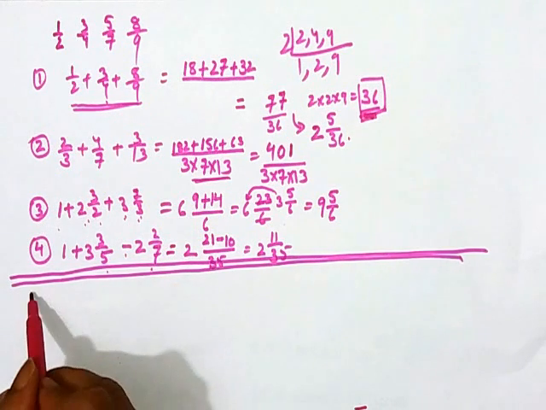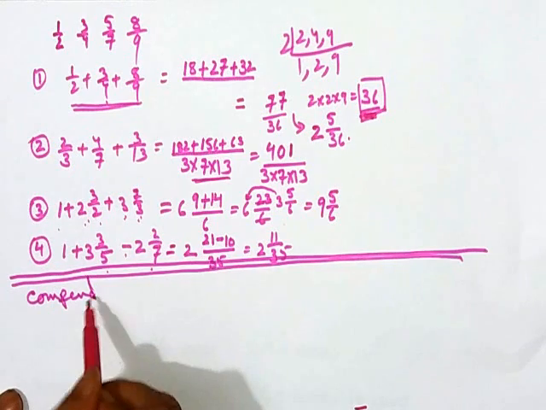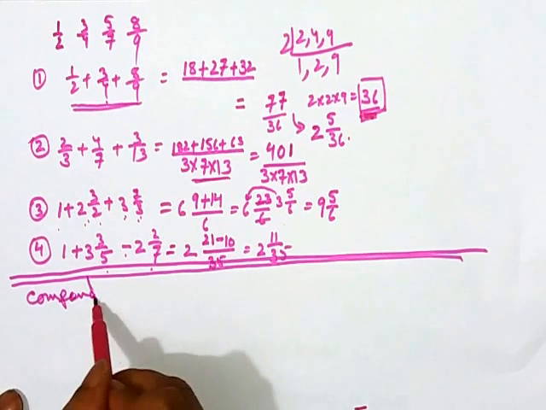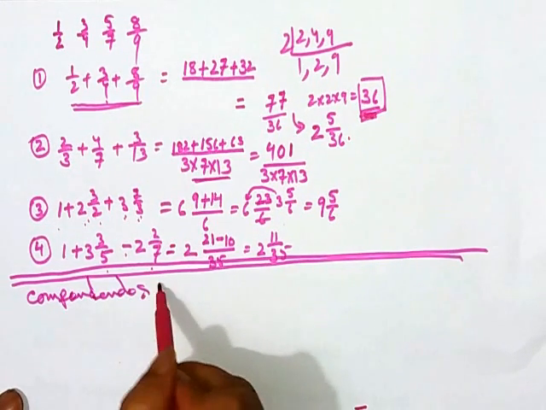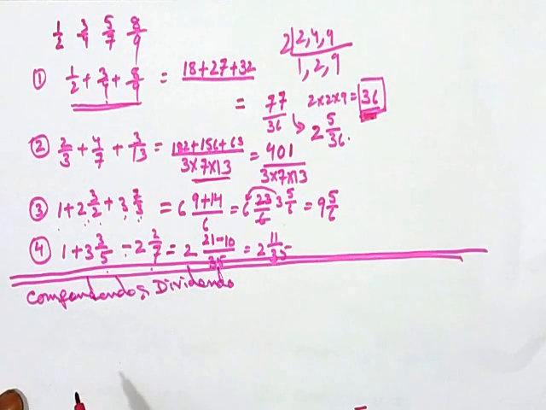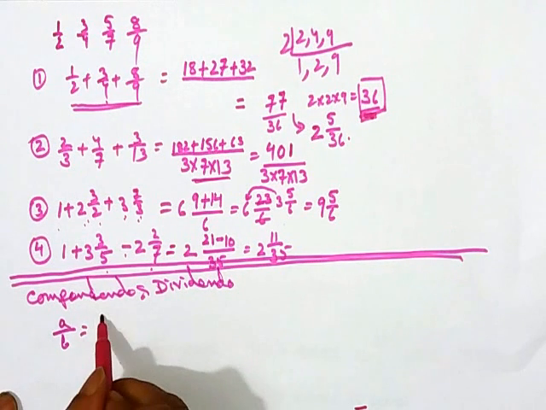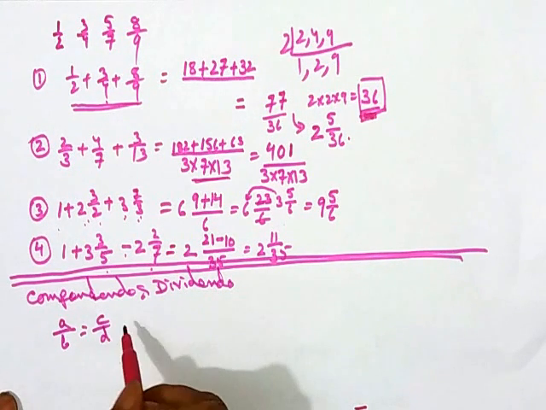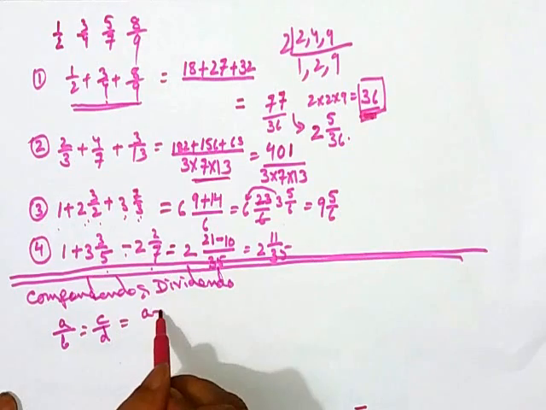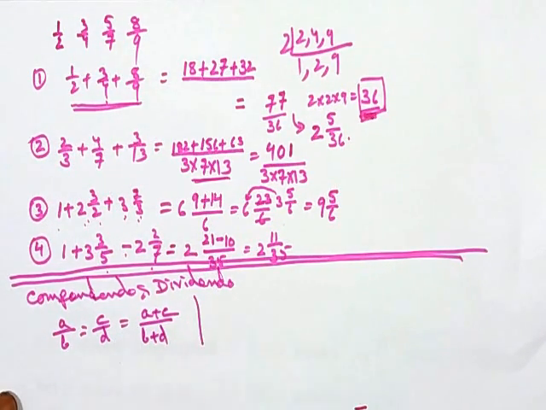Now let us go for componendo and dividendo. In componendo and dividendo, the first rule is: if A by B is equal to C by D, then it is equal to A plus C upon B plus D. Okay, I am not ready to accept it, so I will have to go for a trial whether it's right or wrong.